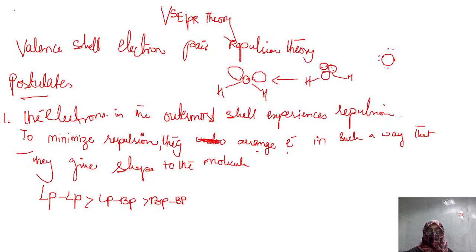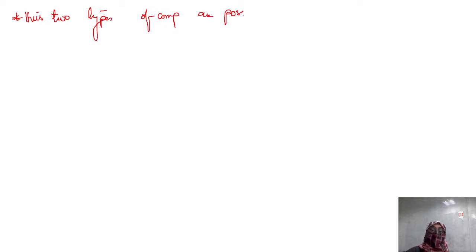So we said that while arranging, they are giving shape to the molecules. And Nyholm and Gillespie, the scientists, have divided compounds into two types. In the whole universe, in the whole world, we have only two types of compounds.